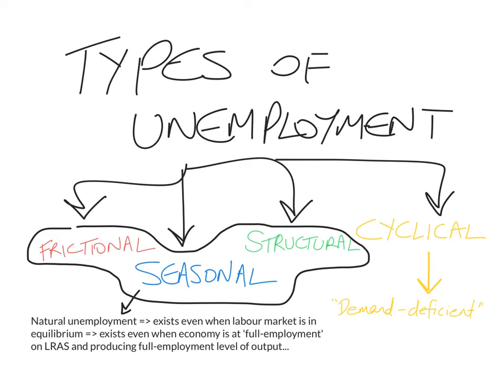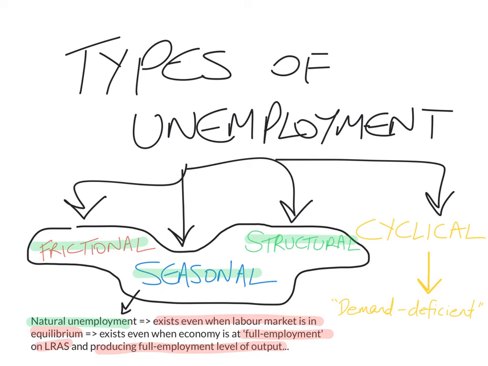So I've already covered frictional, seasonal, and structural unemployment. Now, these three together are usually grouped together, and they are referred to as natural unemployment. These types of unemployment exist even when the labor market is in equilibrium. So they exist even when the economy is at full employment on the long run aggregate supply and producing its full employment level of output.